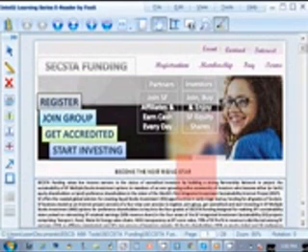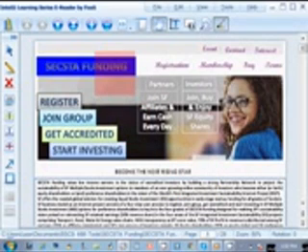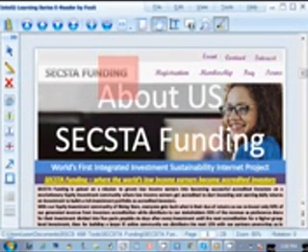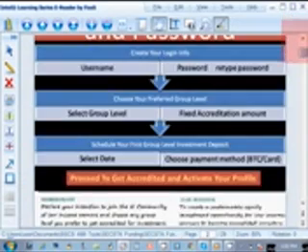You are welcome, and we want you to take a look at Sexta Funding site here. On the site here, we have the home page, which you can access with sextafunding.com. You click on this icon here showing Sexta Funding, and it takes you down to our home page to learn about us. But before then, let us look at what is found on this site.